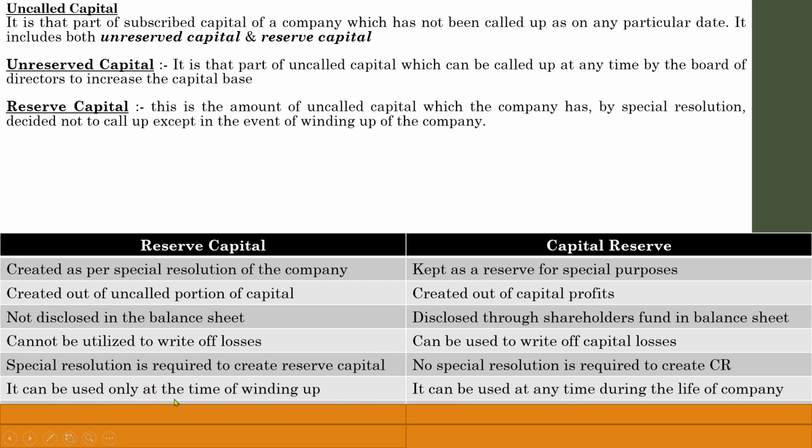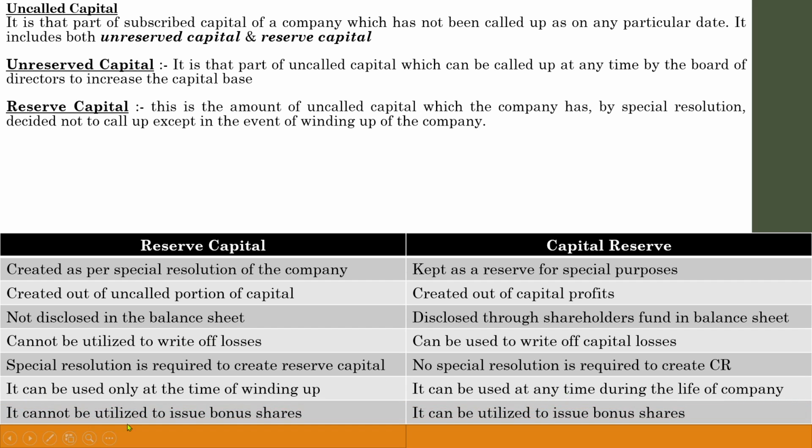Reserve capital can be used only at the time of winding up. We have mentioned that in the theoretical part. Only at the time of winding up will we use this capital, whereas capital reserve can be used at any point of time during the life of the company. Yes, it is always set aside out of profit for what? To meet or to settle losses or to meet any issues or problems like that. So in a business we have to face losses, issues, problems at any point of time, so it can be used at any time during the life of the company.